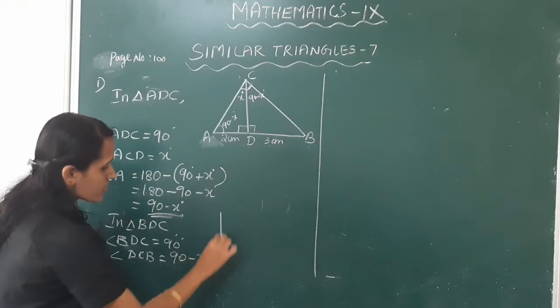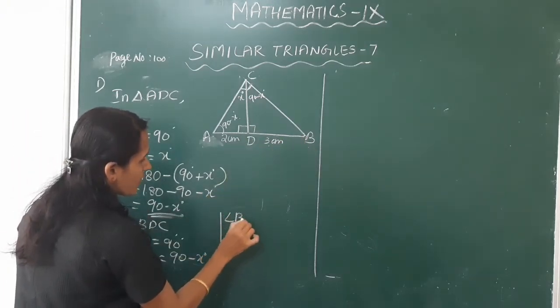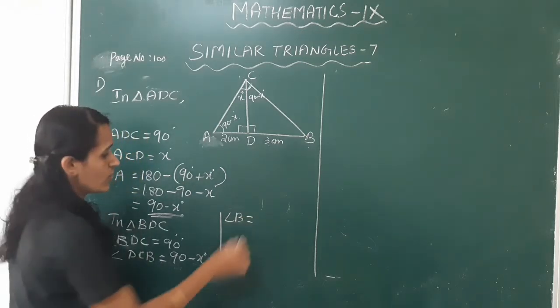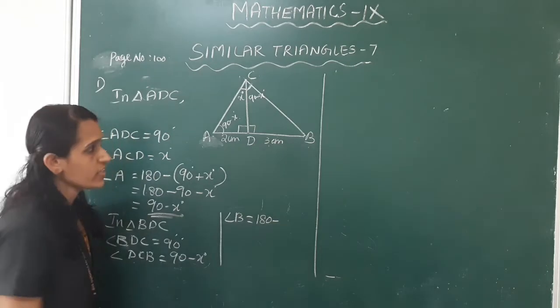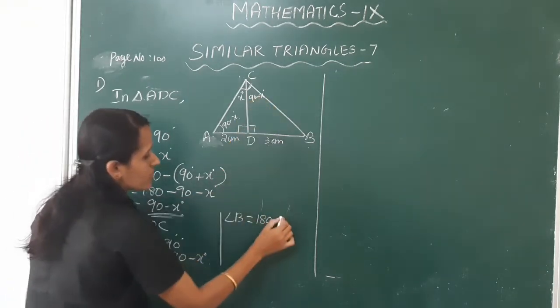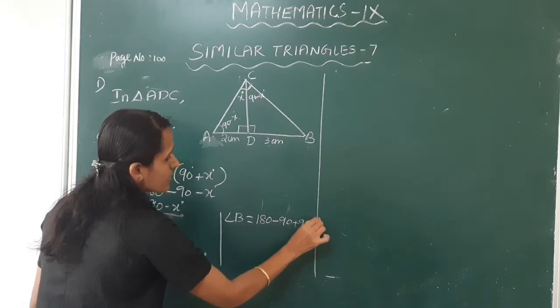Next, angle B is equal to, total angle is 180 degree minus the sum of these two angles, that is 90 degree plus 90 minus x degree.